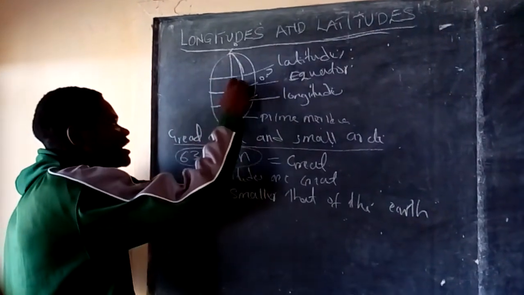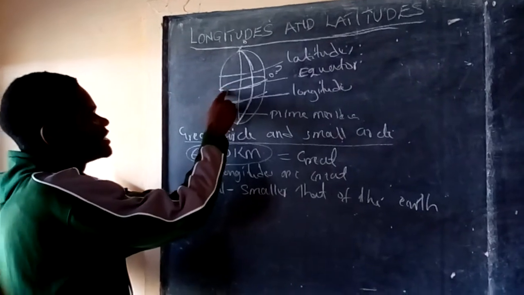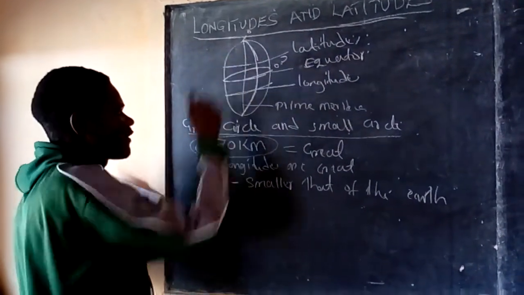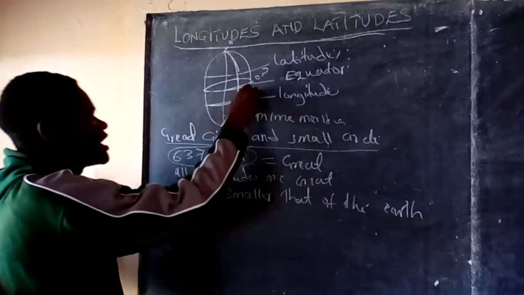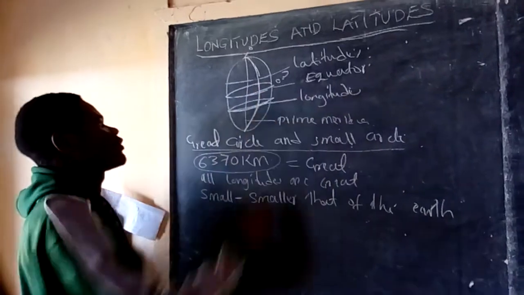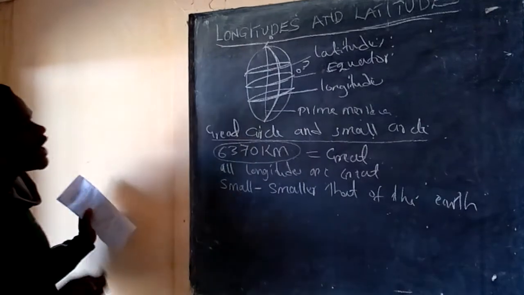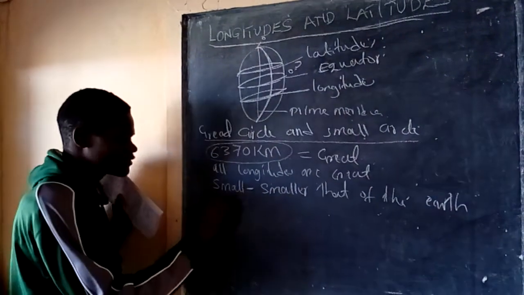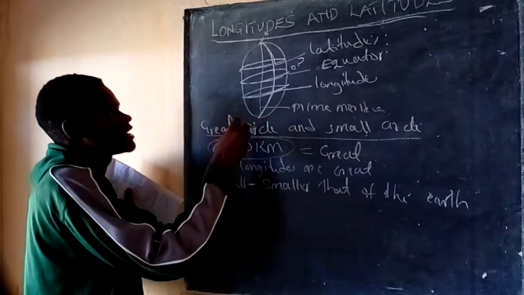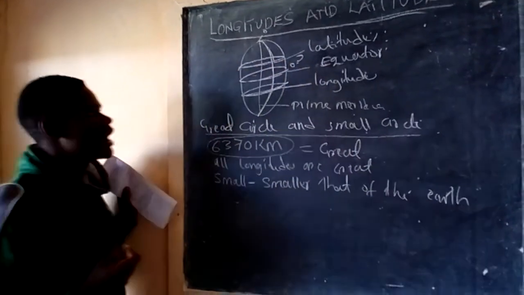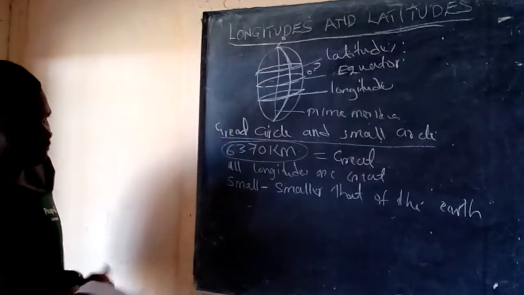If you look at the equator here, it also divides the Earth into two equal parts, meaning its radius is the same as the radius of the Earth. But other latitudes like this one here, the radius is not equal to that of the Earth, and this one here, the radius is not equal to that of the Earth. All latitudes are found to be along small circles, except the equator, which is along a great circle because it divides the Earth into two equal parts.